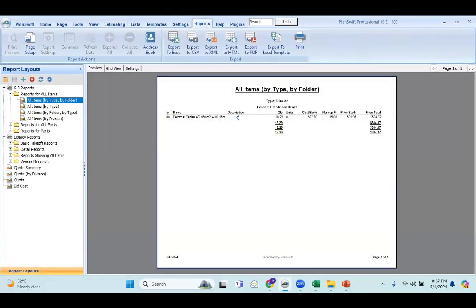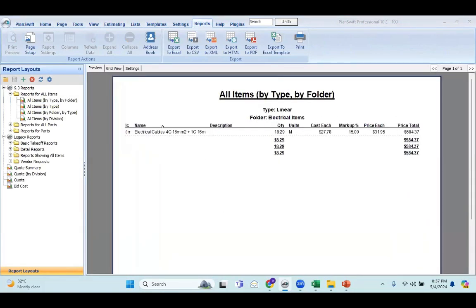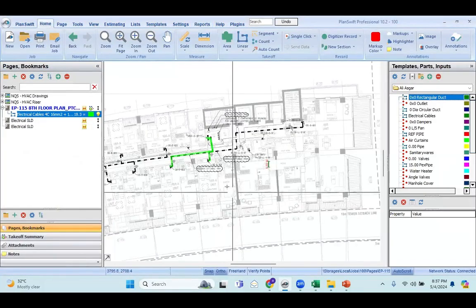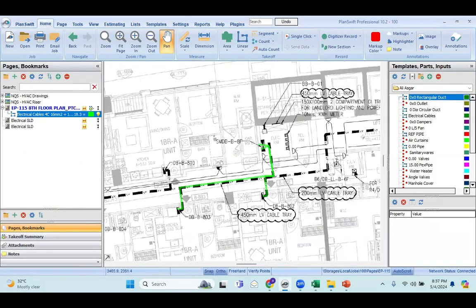Okay, this is how you can generate reports over here. Each and every material you're working on and listing here, you'll get each and every price, and you will get the total price of the project. So this is how you can use PlanSwift for plans quantity takeoffs plus estimation also. Okay, so this is about electrical works.